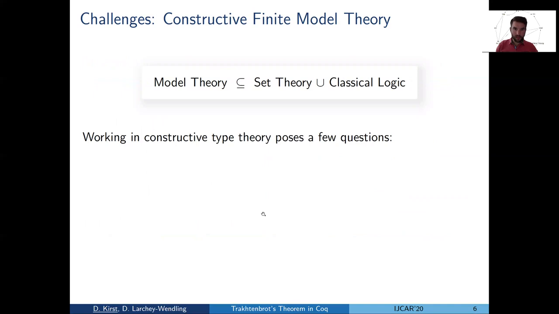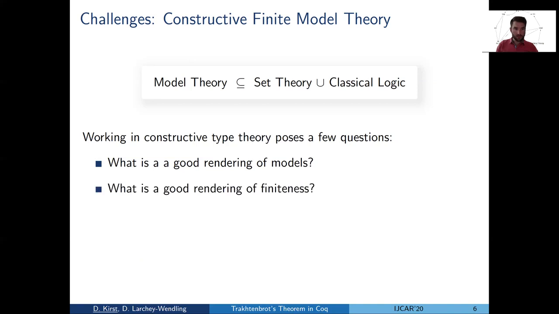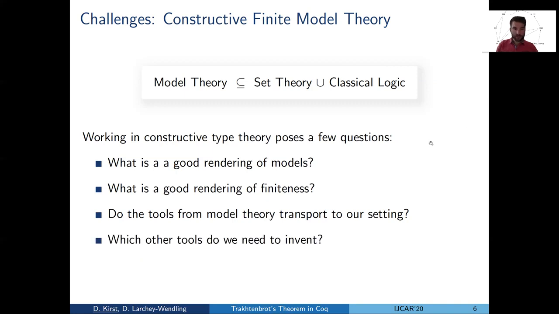So on the fly, during this talk and during the project, we had to answer a couple of questions. For instance, what at all is a good rendering of models in type theory? What is the good rendering of finiteness? And even more critically, can we transport the tools that are typically employed in model theory to our setting? Or do we even have to invent other tools that help us deal with problems that aren't even visible in the classical setting?